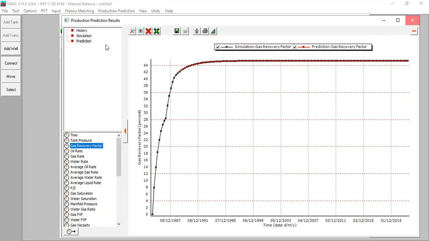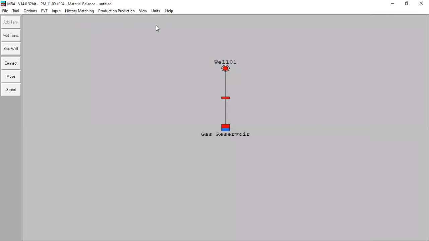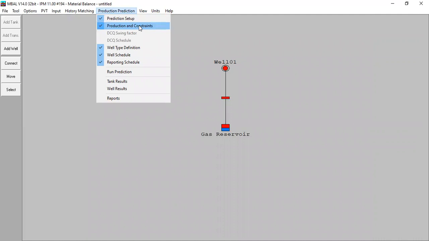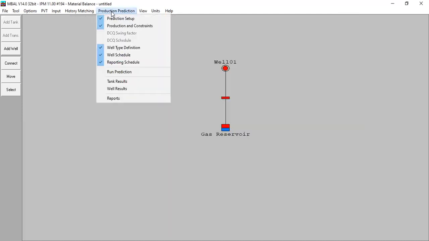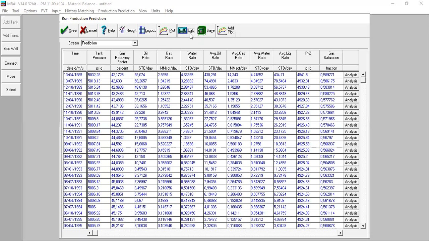And maybe lastly, if we change the wellhead pressure, go back to production prediction, production constraints. If I change the wellhead pressure, for example, I change in the year 1995, I lower down the wellhead pressure to optimize the production to 500, for example. Okay, click done, prediction, run prediction, calculate.